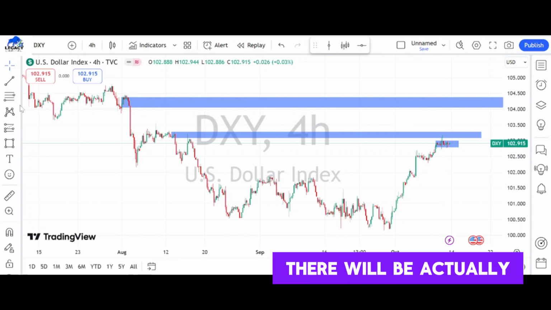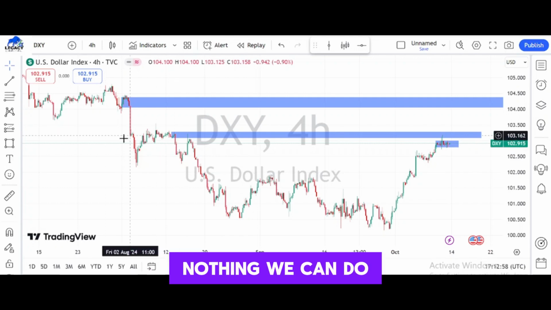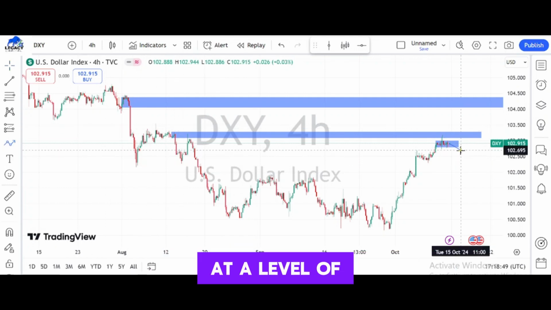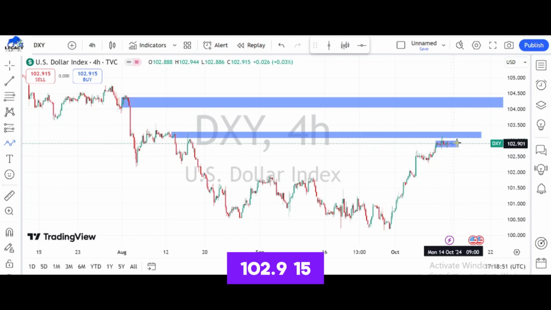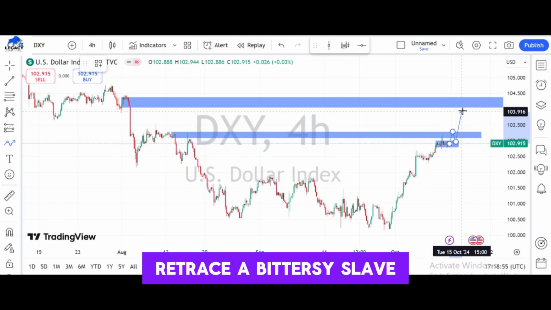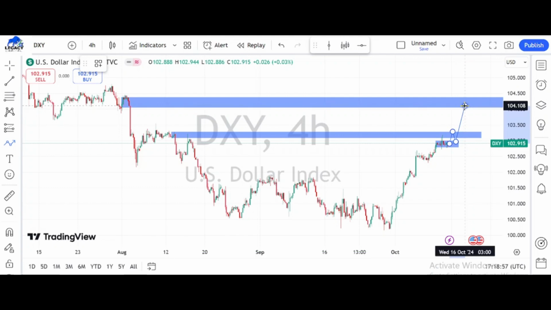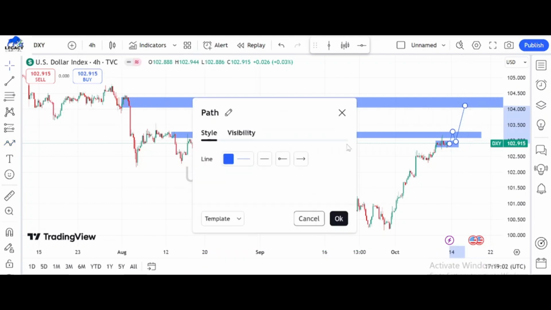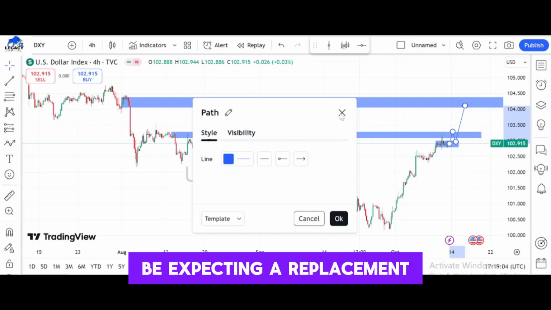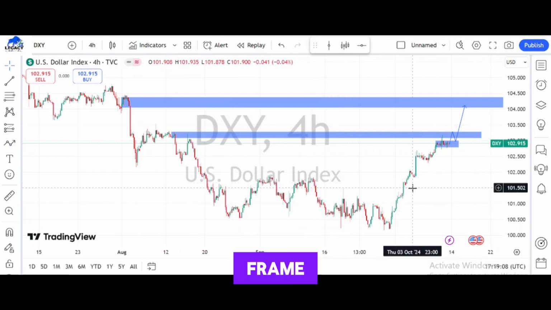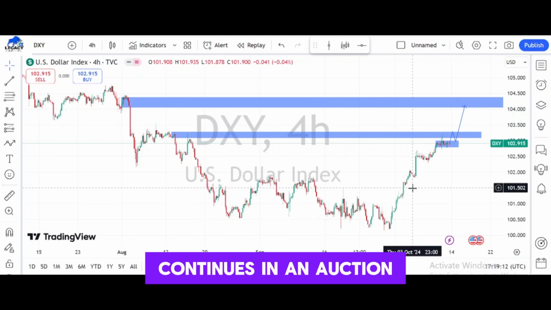Apart from that, there will be actually nothing we can do as far as the market is concerned. At the level of 102.915, the market can further push here, retrace a bit, test this level, and then break the zone and move up to the daily demand, the daily supply zone. Then before we can be expecting a retracement. So with these on the 4 hours time frame, our expectation for DXY is to see that DXY continues in